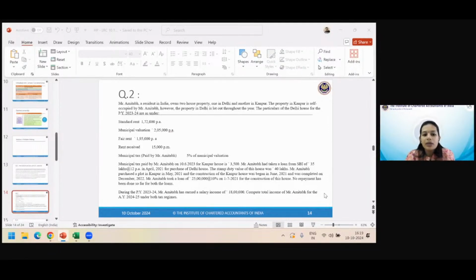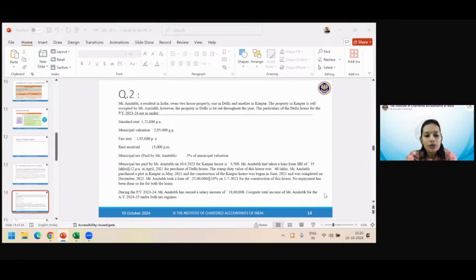No repayment has been done so far for both the loans, which means that you need to calculate interest on the entire outstanding balance, because the principal value has not been reduced. One thing: interest on unpaid interest is not deductible. So it's the principal value which you will take. But if you take a loan to pay another loan, then that new loan also becomes part of the calculation. So interest on a loan taken to repay the earlier loan is deductible, but interest on unpaid interest is not deductible. Okay, all right.